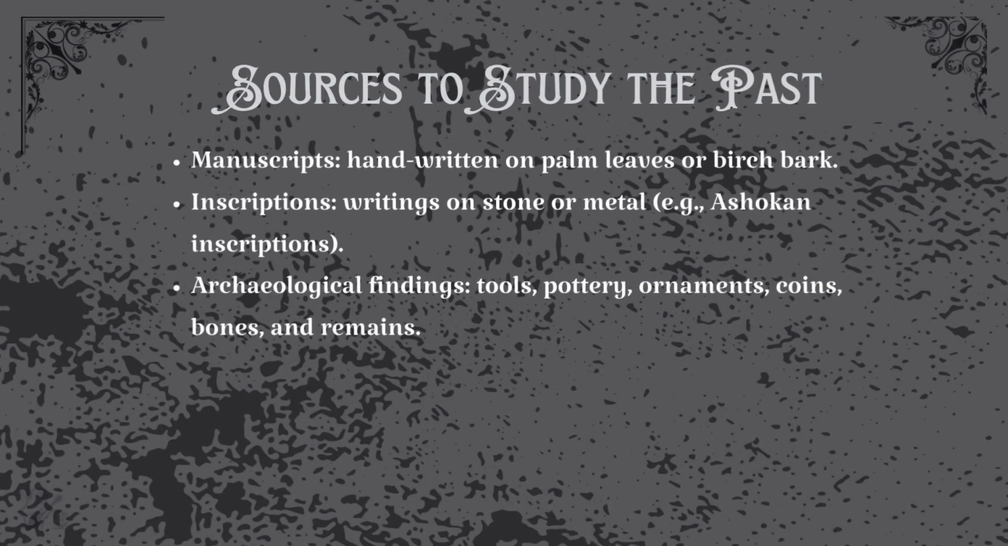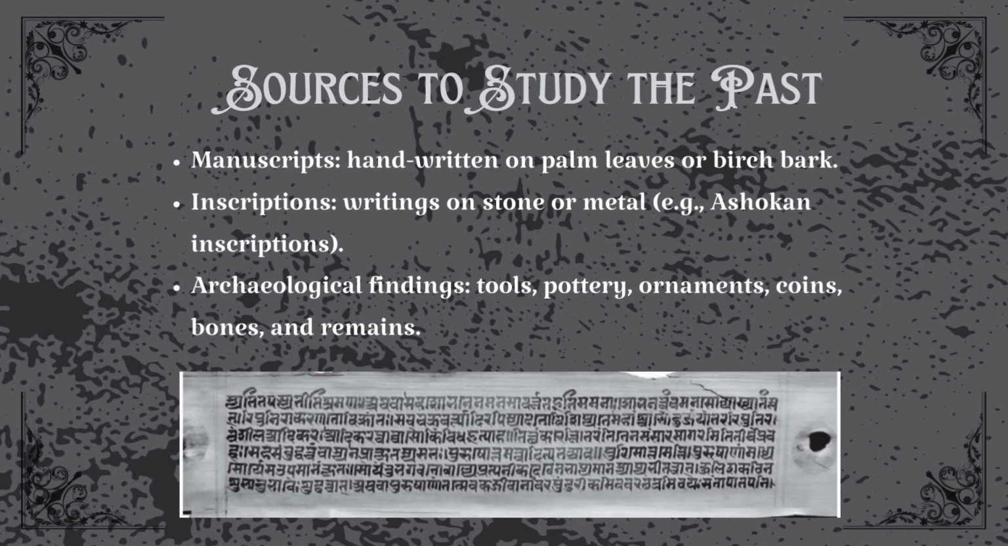Finding out about the past, the sources. To know about the past, historians rely on sources, and there are mainly three types. First, manuscripts. These are ancient handwritten books, written on palm leaves or birch bark. They talk about everything: religion, science, kings, medicine, even drama and poems. Some were in Sanskrit, others in Prakrit or Tamil.